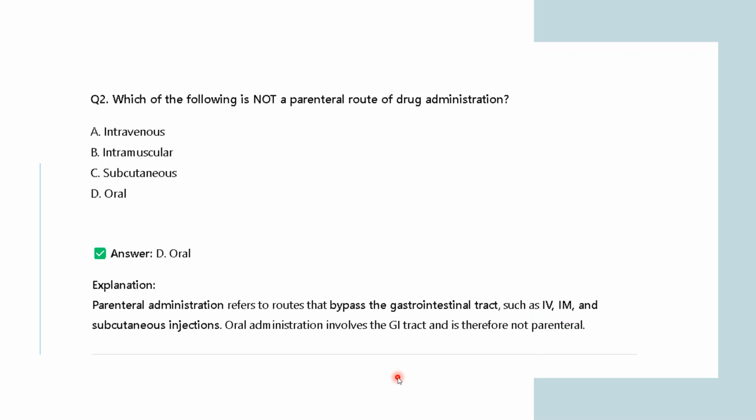So, the right answer is D, oral. See, parenteral administration refers to routes that bypass the gastrointestinal tract, such as IV, IM, subcutaneous injections. So these routes bypass first pass metabolism. But when you're talking about the enteral route, it is not bypassing first pass metabolism. So oral drug administration comes under the enteral route rather than the parenteral route. That is why oral administration involves the GI tract and is therefore not parenteral.